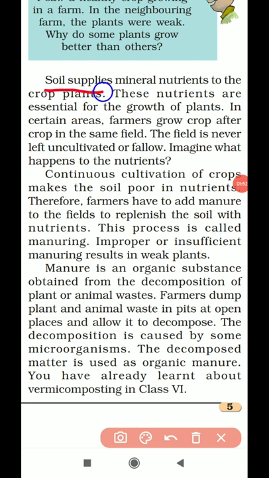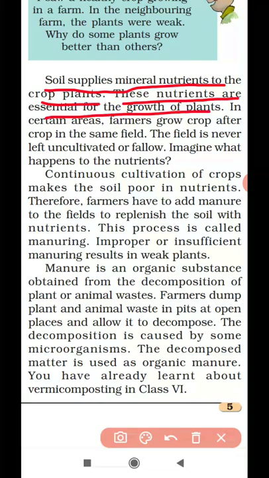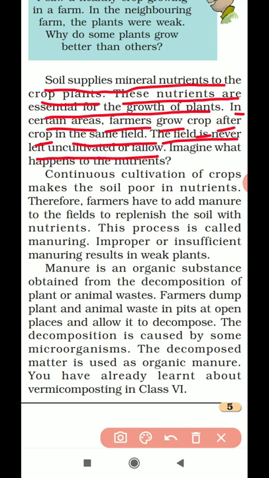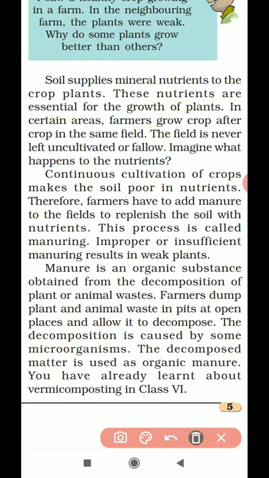Soil supplies mineral nutrients to the crop plants. These nutrients are essential for the growth of plants. In certain areas, farmers grow crop after crop in the same field. The field is never left uncultivated or fallow. So you all know soil is the only thing which supplies mineral nutrients to the crop plants which are growing, so the soil should be very rich in nutrients.